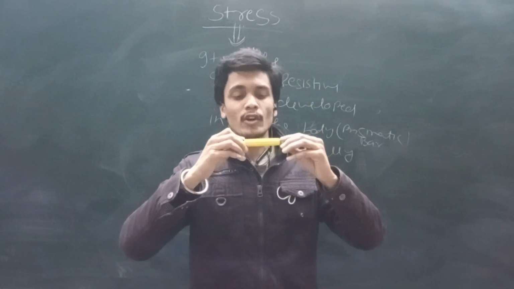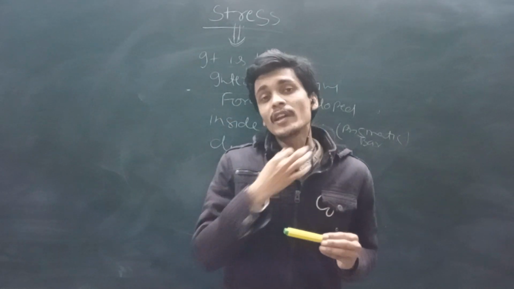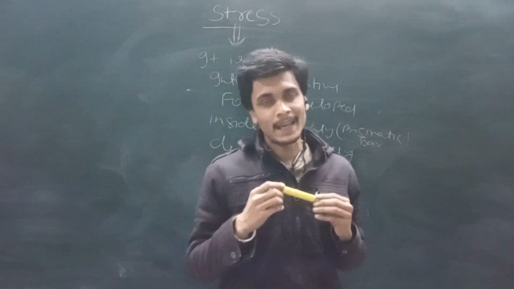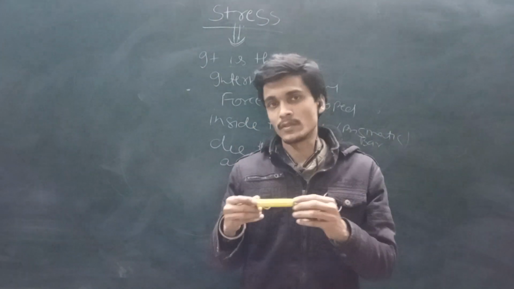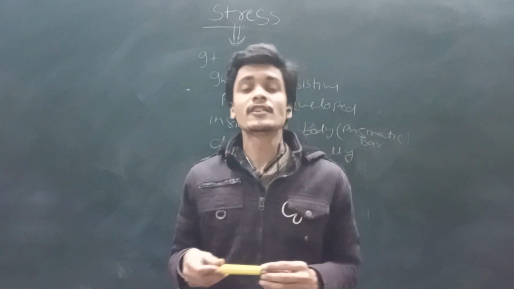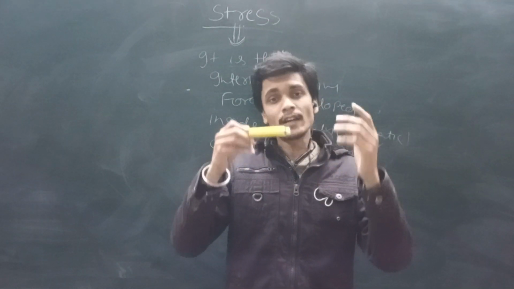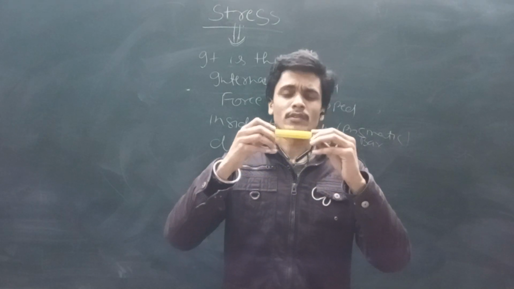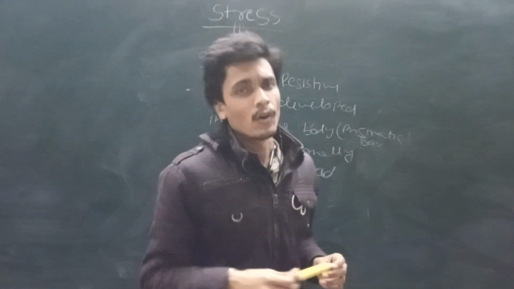But every body has an inherent property that it tries to oppose its change in shape. That means they are not going to be deformed due to the applied force.